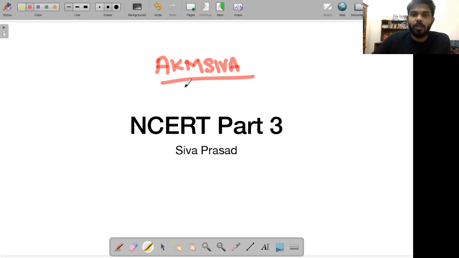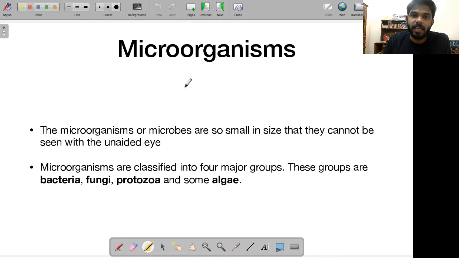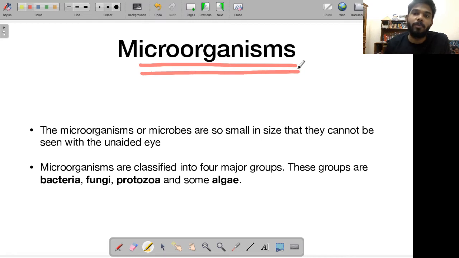Okay. So let's start with class 8 NCERT as promised. So let us talk about microorganisms. What exactly are these microorganisms? What do we mean by microorganisms? From the name itself, it is pretty clear. Micro, that means they are very, very small. Very, very small means you won't be able to see them with your eyes.